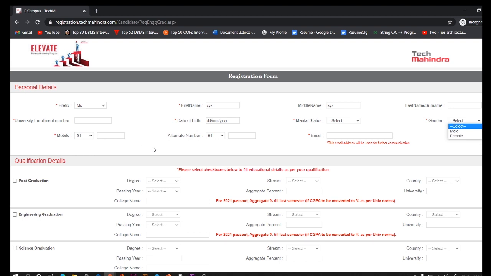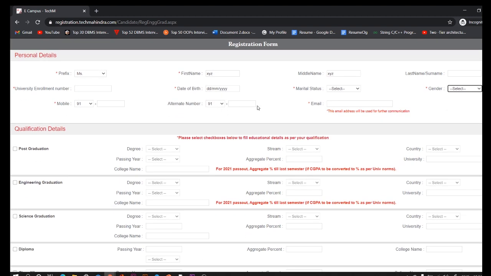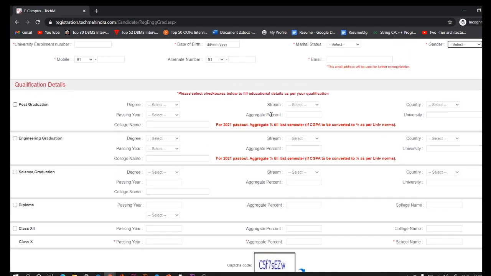Next, give your mobile number and also give your alternate number, so that in case they are not able to contact you on your first number, they'll use this alternate number to contact you. Next, provide your email and be sure to write your email address carefully, because only on this will you get further updates of the test, and you will get the link of the online test and any other stuff. So be careful while filling the email.